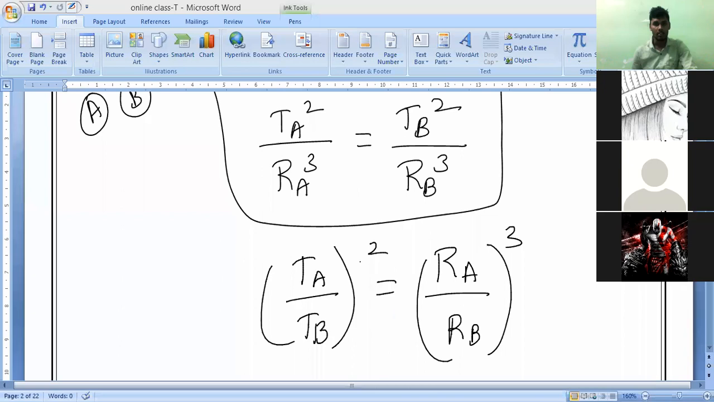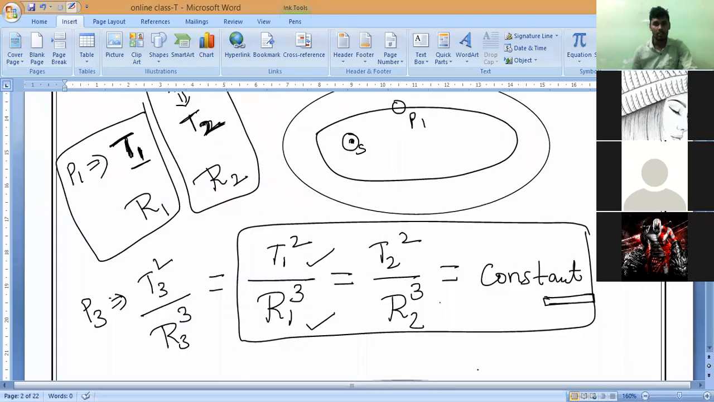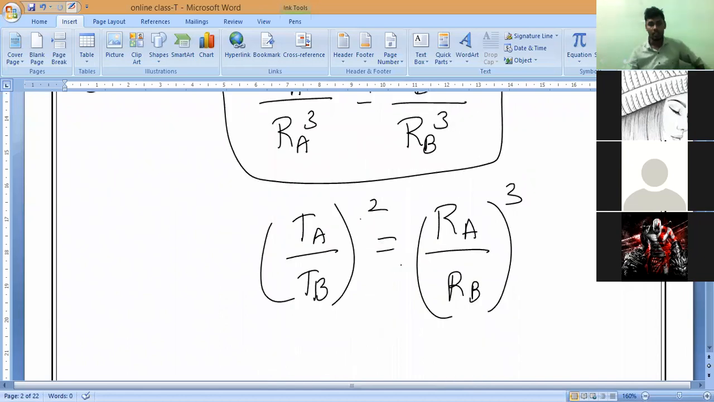This is what you have to remember. Here also, this is constant, always constant, but I can modify the formula like this also. Are you clear? This is the most important formula, the foundation one. TA by TB whole squared is equal to RA by RB whole cubed. What is R? R is equal to the average radius of the planet's orbit. Any doubt?